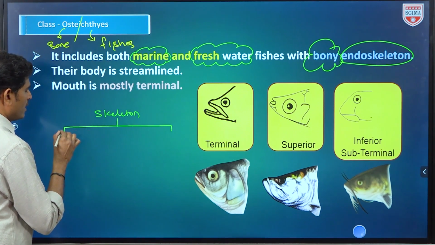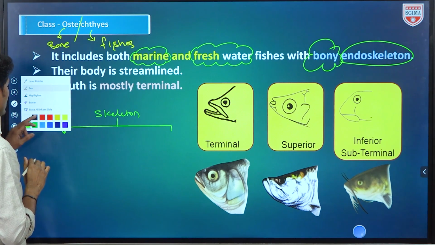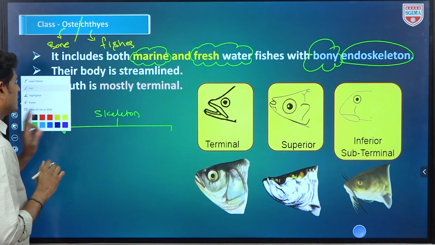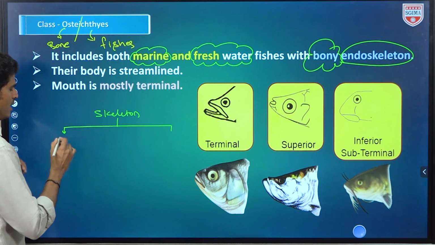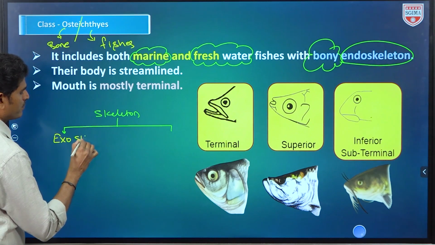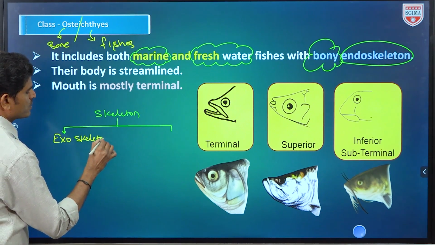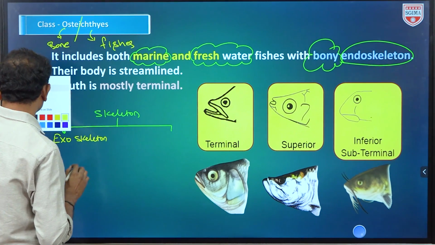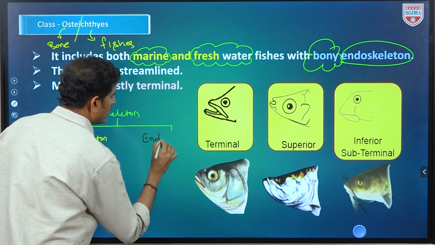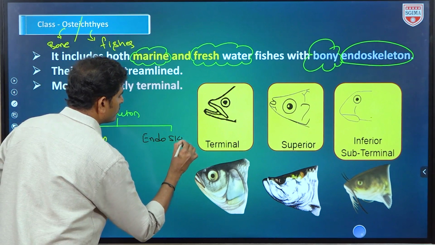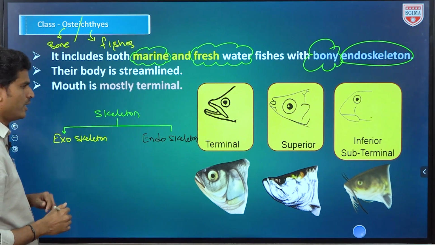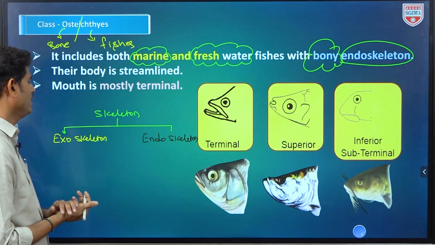One is outside of the organism, present on the surface and covering the organism. That is called the exoskeleton. And another variety is the endoskeleton. So exoskeleton and endoskeleton, two types of skeletons are there.